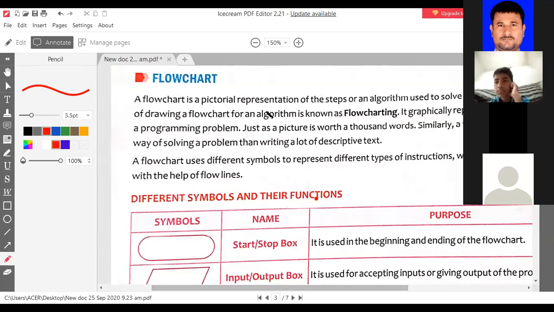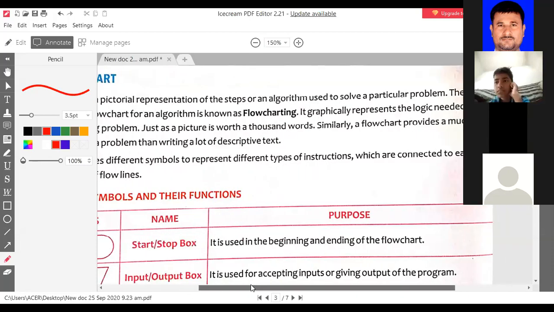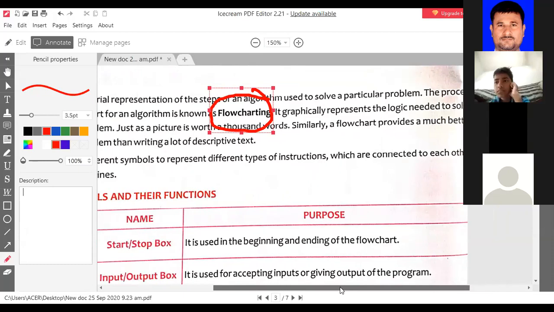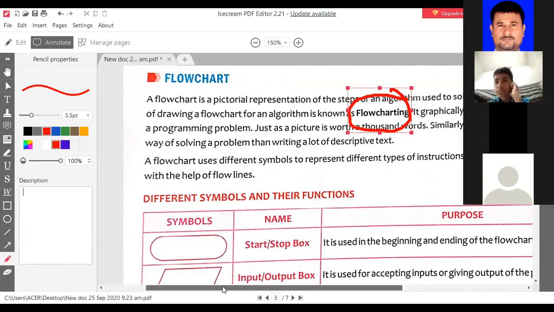The process of drawing a flowchart for an algorithm is known as flow charting. Listen: the process of drawing a flowchart for an algorithm is known as what? Flow charting, not flowchart. Flow charting. It graphically represents the logic needed for solving a problem.